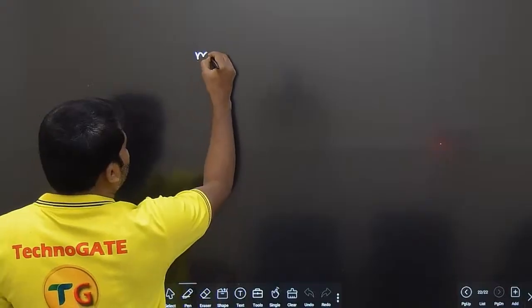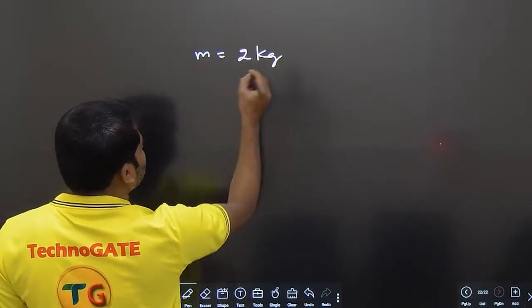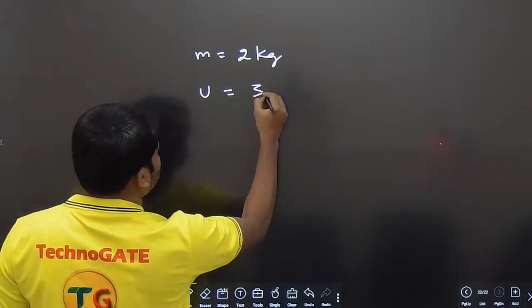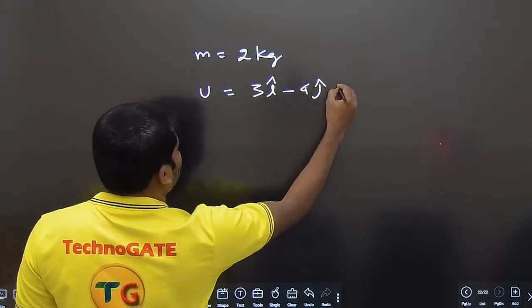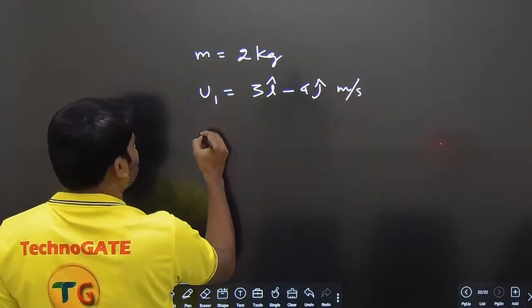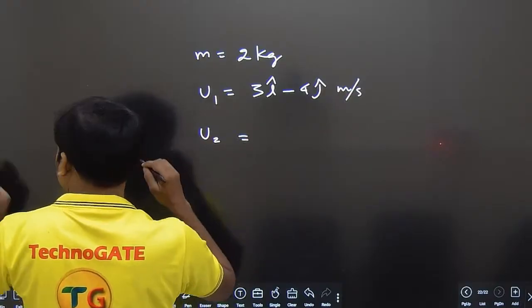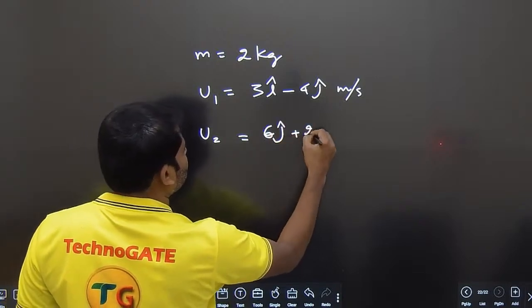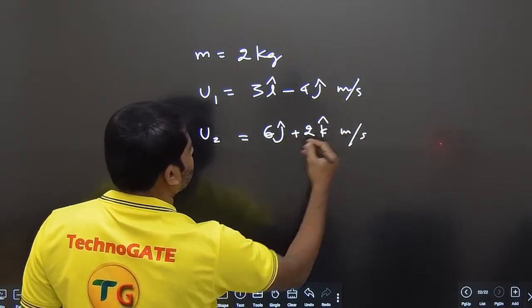So mass of the body is given as 2 kg. Initial velocity u is given as 3i minus 4j meters per second. Final velocity is given as 6j plus 2k. Understood?